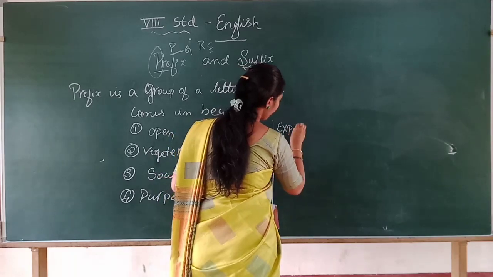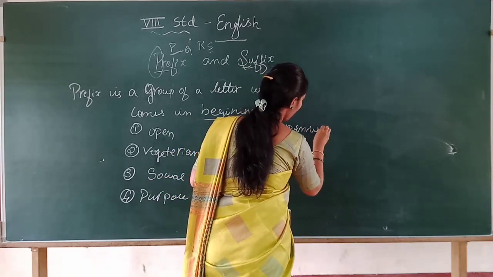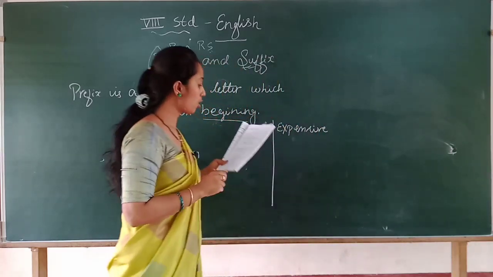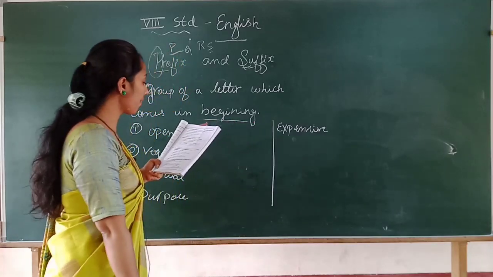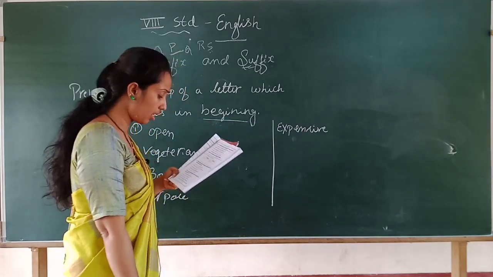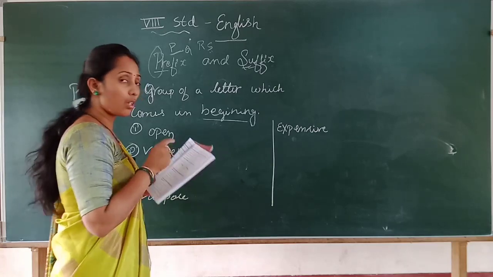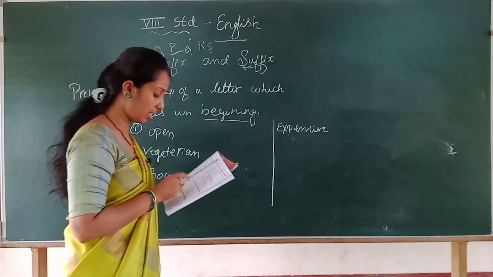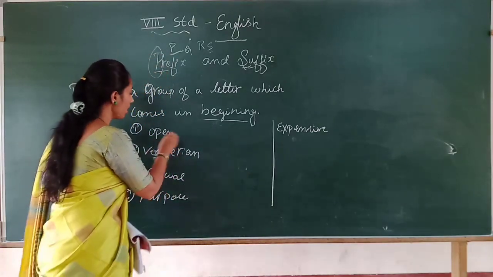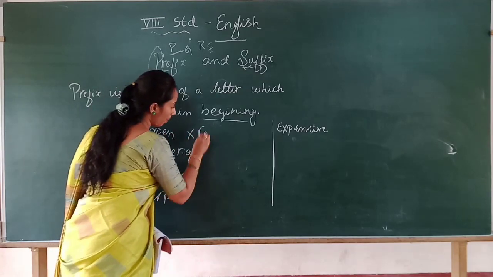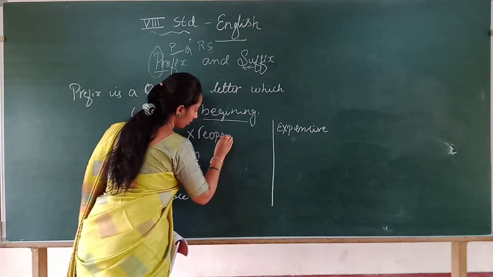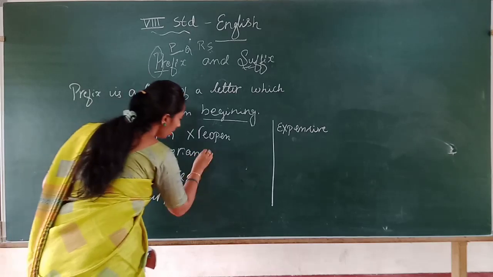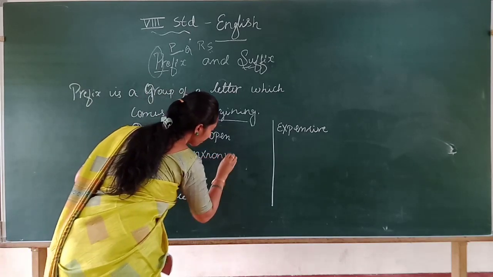Expensive. So they also give an option in the V5 activity. They also give an option that you have to use it for both prefix as well as suffix. Here I want to add open, reopen, vegetarian, non-vegetarian,